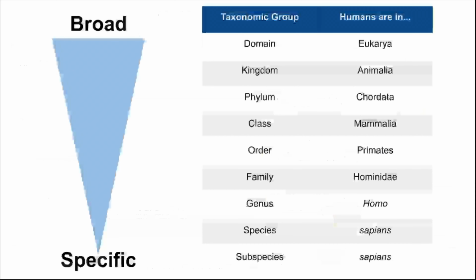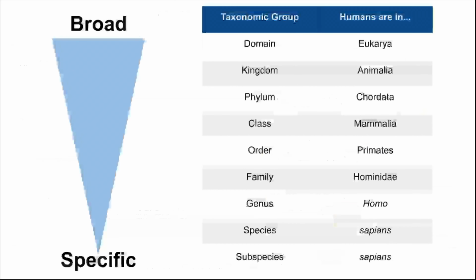So if we're using ourselves as an example, we're in the domain Eukarya, we're in the kingdom Animalia, because we're not plants or fungi, we're in the phylum Chordata, that is, we're chordates, and within the chordates, we're in the class Mammalia, so we're mammals. Within Mammalia, we are primates, but there's a lot of primates, remember.